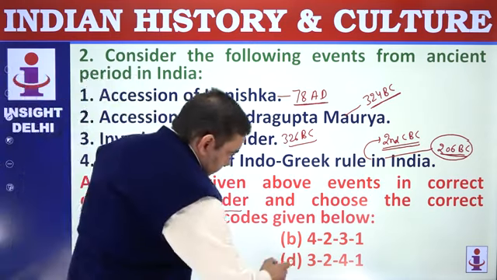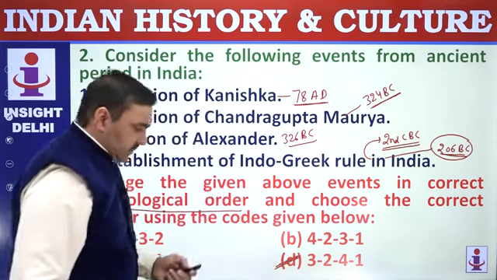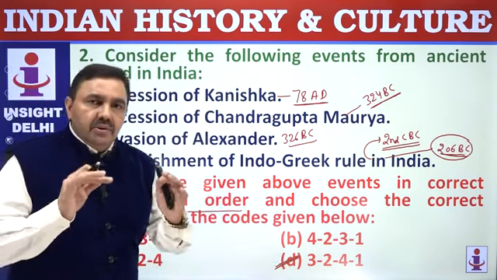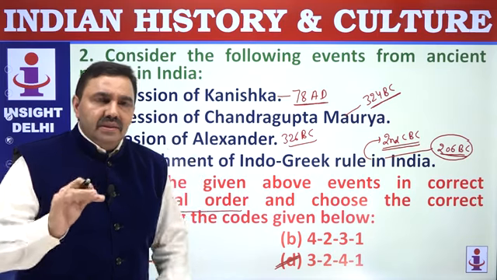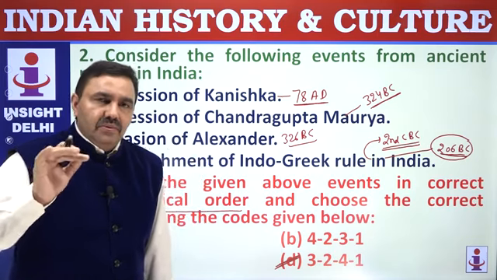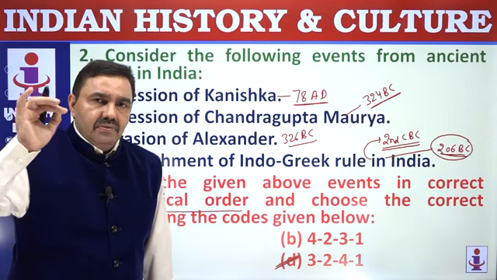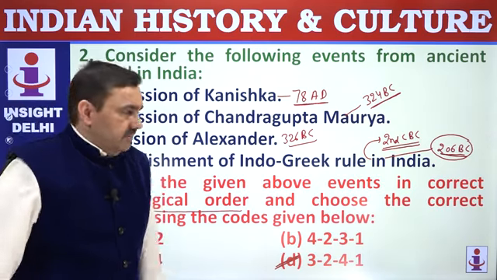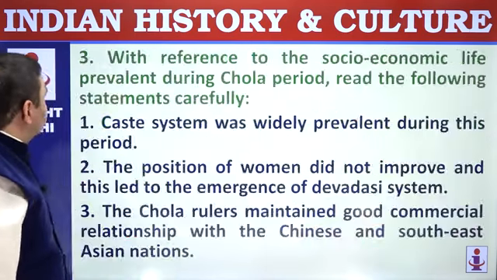Option is D. So questions are simple, but you have to pay attention. If you kind of guess things, if you make things casual, if you take question lightly, there's a very, very high chance you'll end up committing mistake. So read carefully, go slow.